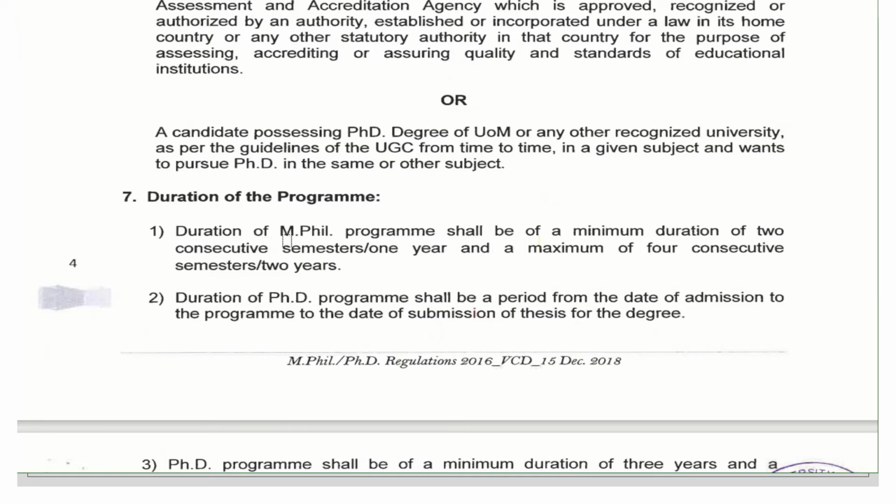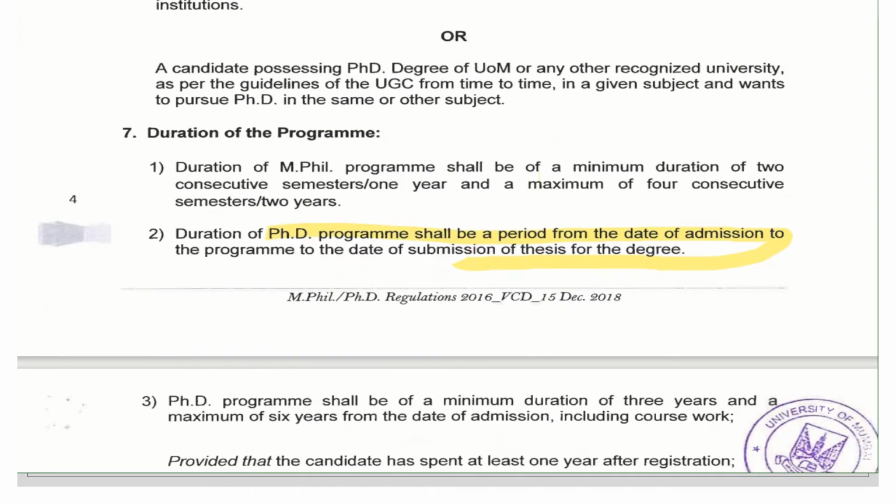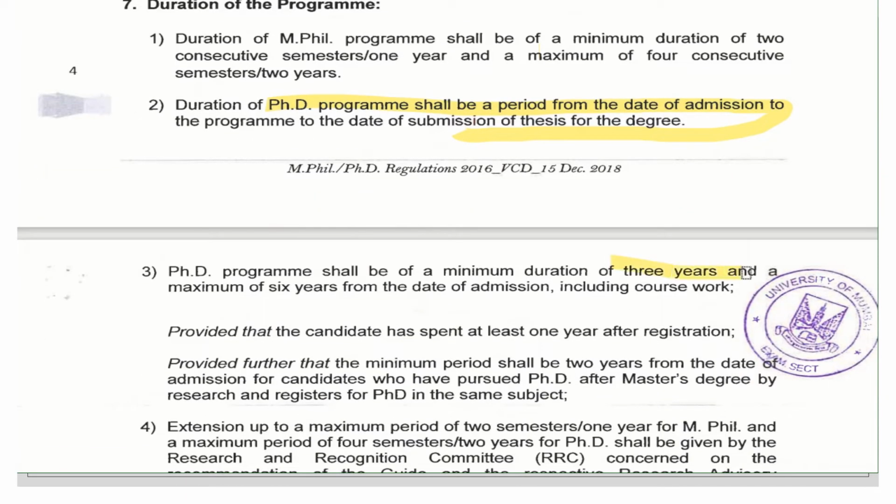The duration is given here. For the MPhil there is a different duration, but we need to focus only on the PhD. The duration of the PhD program shall be the period from the date of admission to the program to the date of submission of the thesis for the degree. The minimum duration would be 3 years and the maximum would be 6 years. This 3 to 6 years will also include the time of coursework.